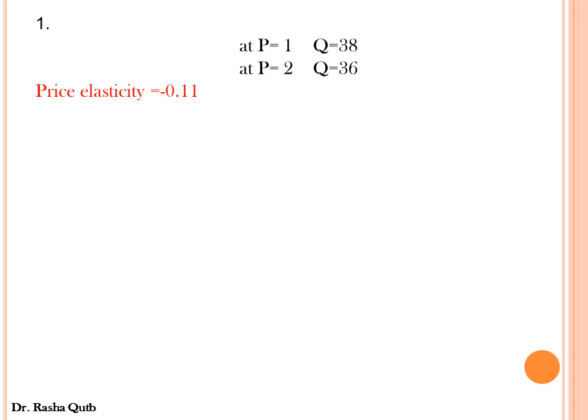How could we explain this? It means that any increase in the price of goods by 1%, quantity demanded would decrease by 0.11%.